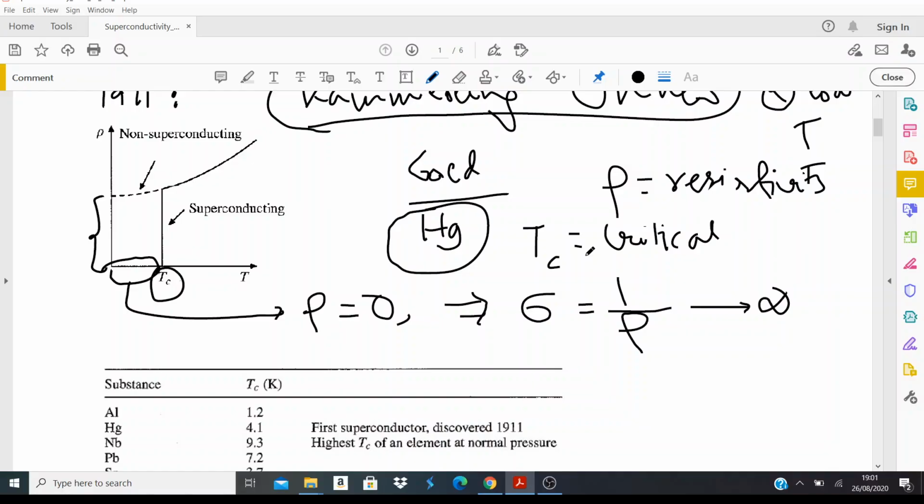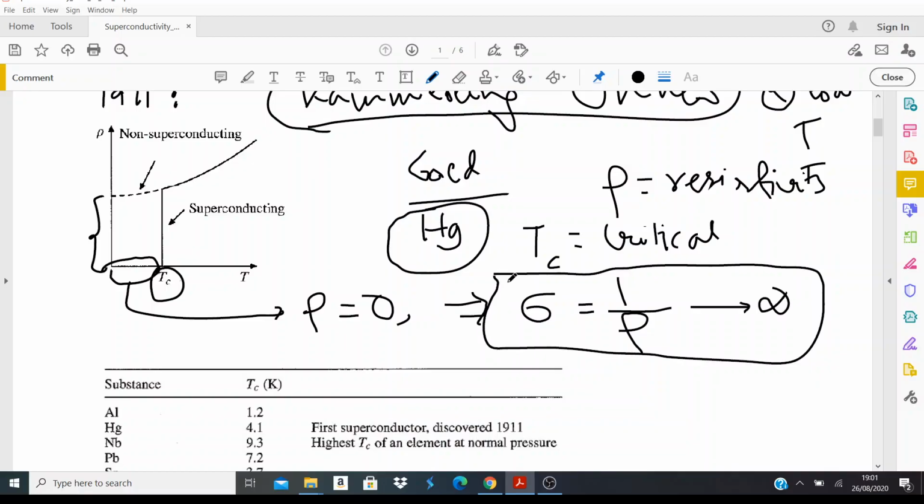But later we will see that this infinite conductivity or zero resistivity is not really the fundamental requirement for superconductivity. I'm just giving you this information, but I will explain it later at some point. Although the discovery of superconductivity occurred in such a way that it tells you that the materials that are superconductors have this unique property that the conductivity goes infinite, or resistivity goes down to zero, you will see that's not the only unique property of superconductivity.